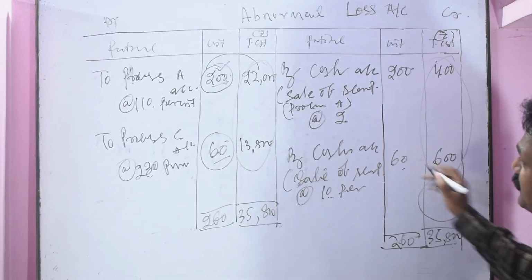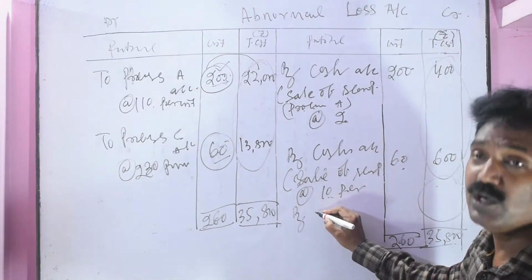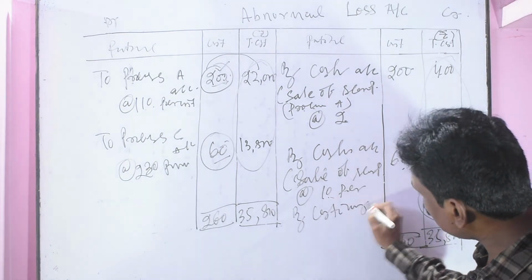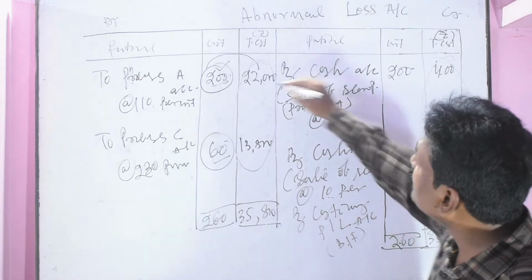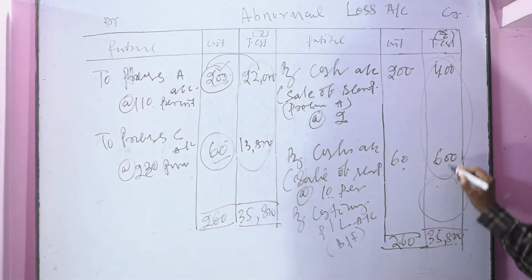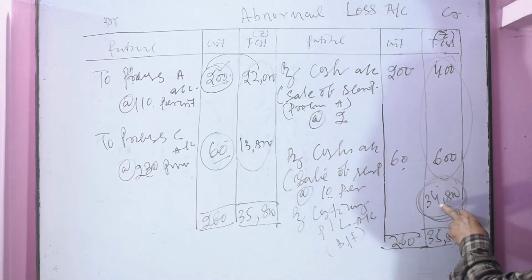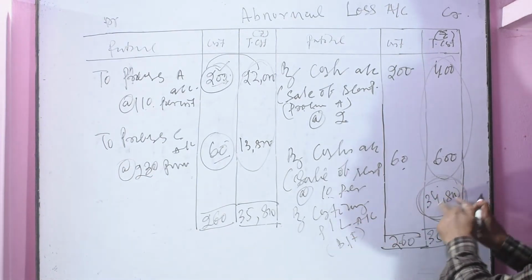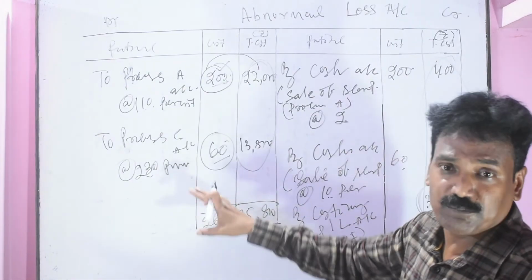The balance, the difference not adjusted, that is the net abnormal loss, will be transferred to the costing profit and loss account, which is not covered to the extent of 34,800. To the extent of 34,800 will be transferred to the costing profit and loss account, on the debit side of the costing P&L account as abnormal loss.